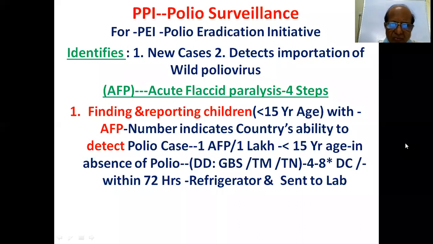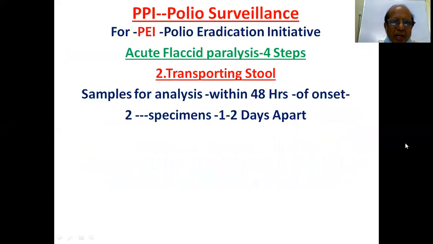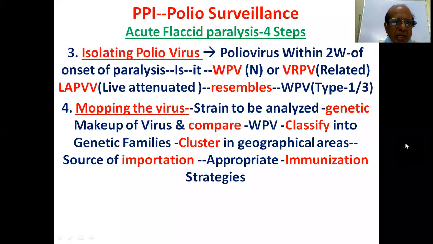The sample should be refrigerated and sent to the lab within 72 hours. Transportation of stool, especially 2 specimens, within 48 hours of onset. And isolating poliovirus, especially WPV and VRPV, vaccine-related poliovirus, which resembles WPV.